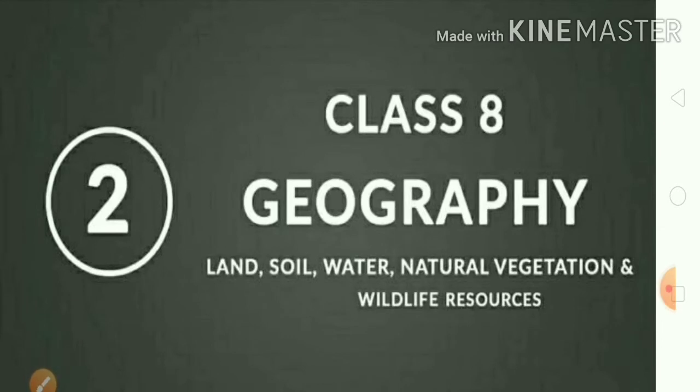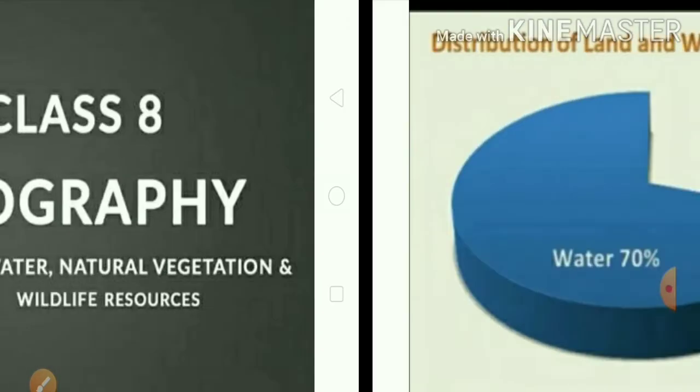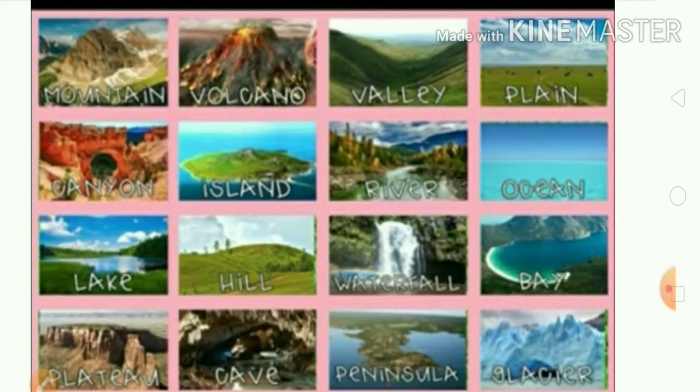Today we will discuss the NCERT class 8th geography chapter 2nd, that is Land, Soil, Water, Natural Vegetation and Wildlife Resources. Children, this is a very interesting chapter. We will look at how they are distributed in different parts of the world, what their characteristics are, how useful they are for us, the problems associated with them, and of course, given their importance, we will discuss ways to conserve and sustain them too. So, we shall understand these natural resources one by one, beginning with land and soil.